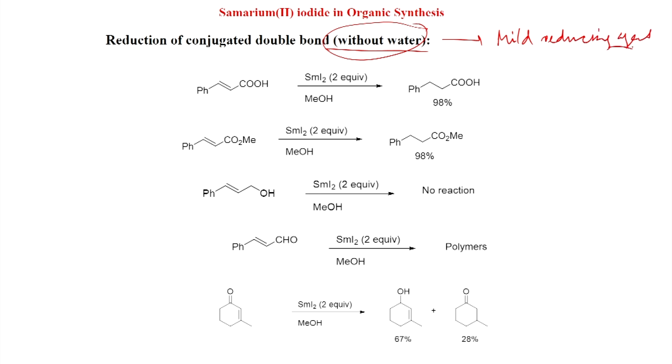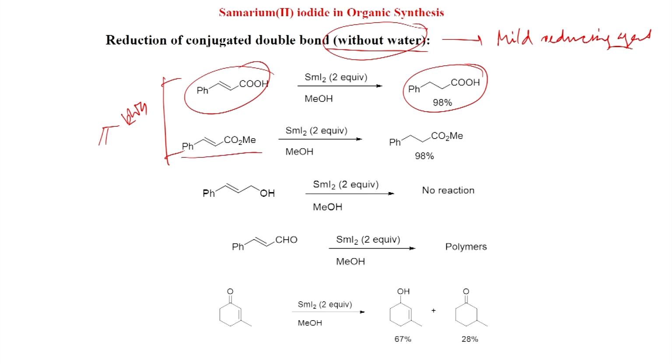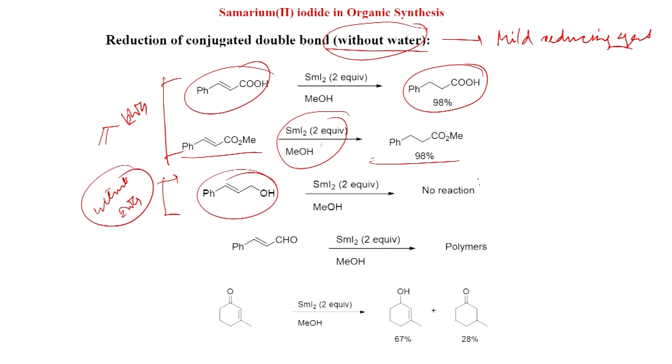And Kagan already showed earlier that in cinnamic acid the double bond can be reduced. So, these are the EWG. So, if the olefin is connected with an EWG, then the double bond can be reduced, like the α,β-unsaturated ester also. Just samarium iodide, 2 equivalents, methanol, you can get this. Without EWG, that is the cinnamyl alcohol, there is no reaction of the double bond. So, only a double bond which is conjugated with an electron withdrawing group will be reduced. Like cinnamyl alcohol, the reaction did not happen.